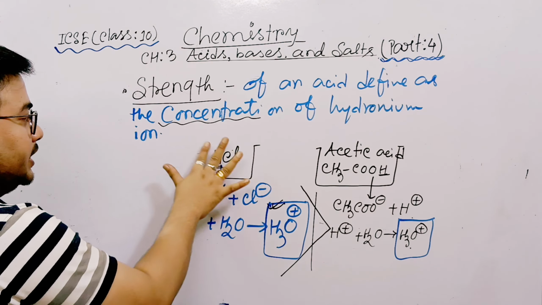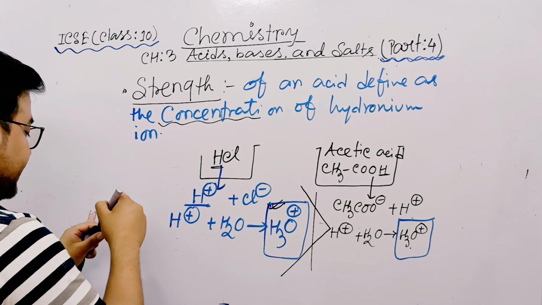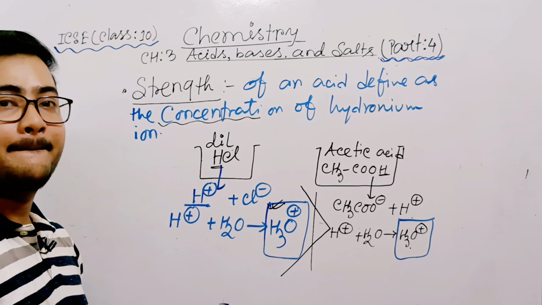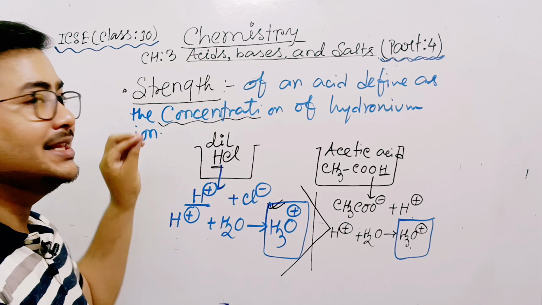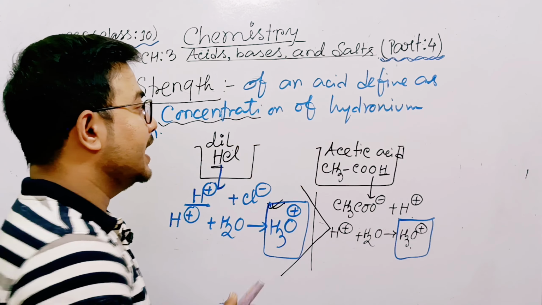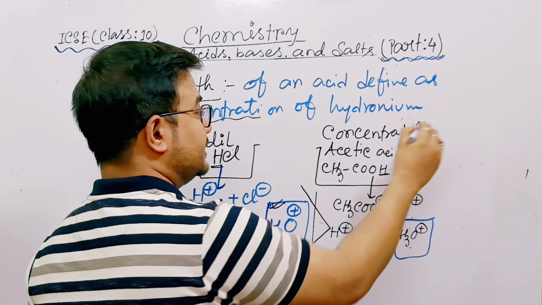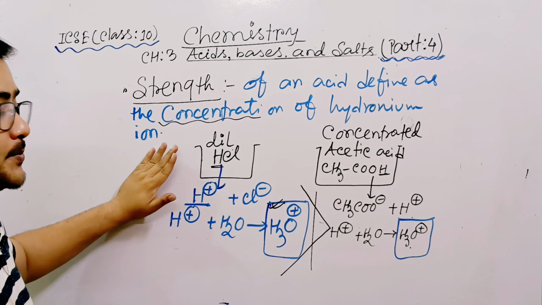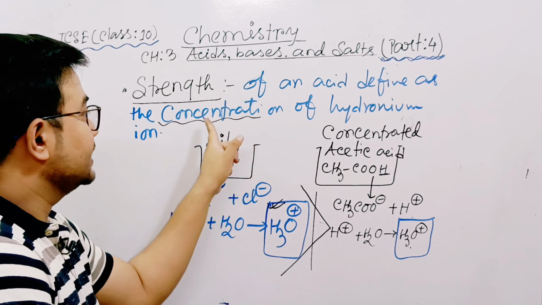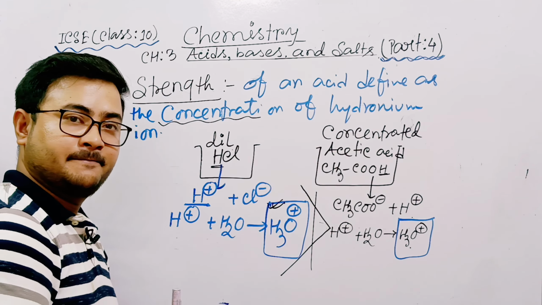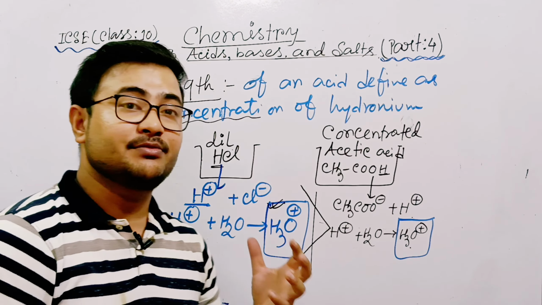Now look at the board. Suppose here it is written dilute HCl. Now tell me, whose strength is more, dilute HCl or concentrated acetic acid? See, strength means concentration of hydronium ion. Here it is written, dilute HCl, and concentrated acetic acid. Tell me whose strength is more.